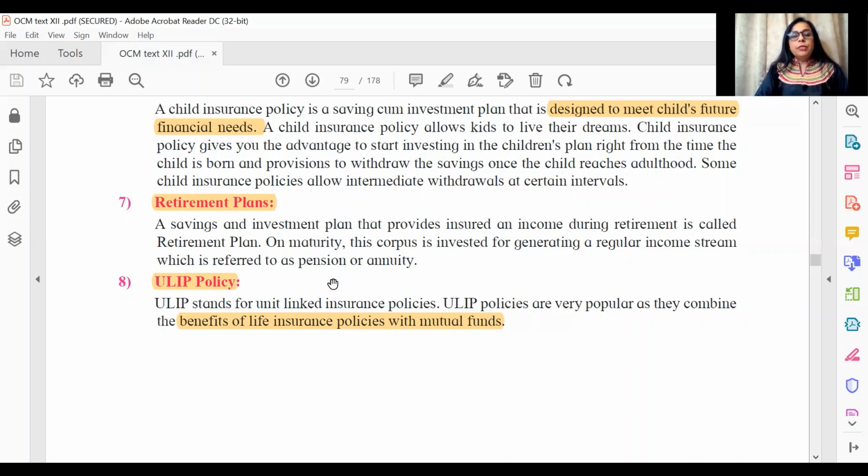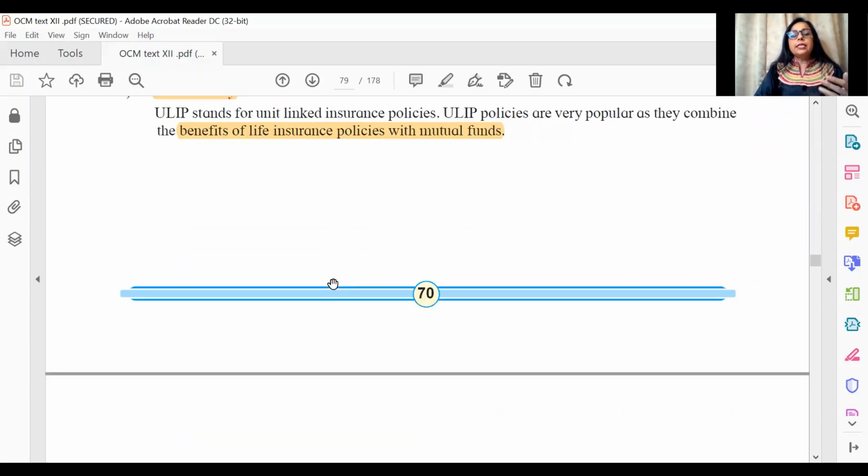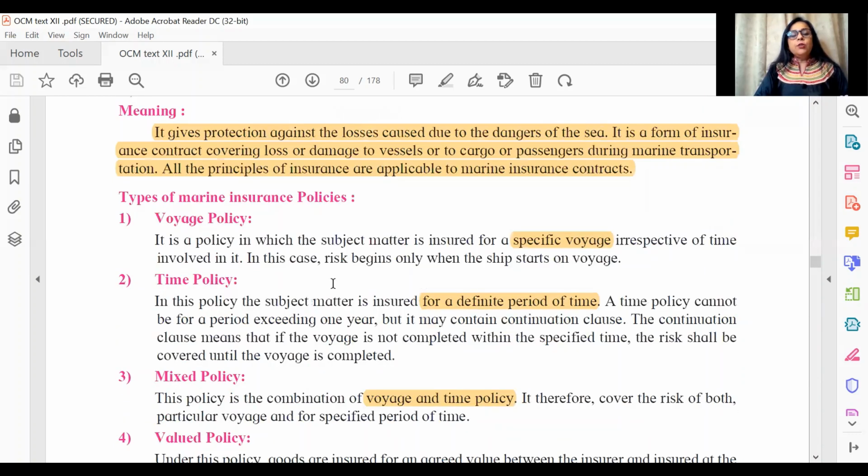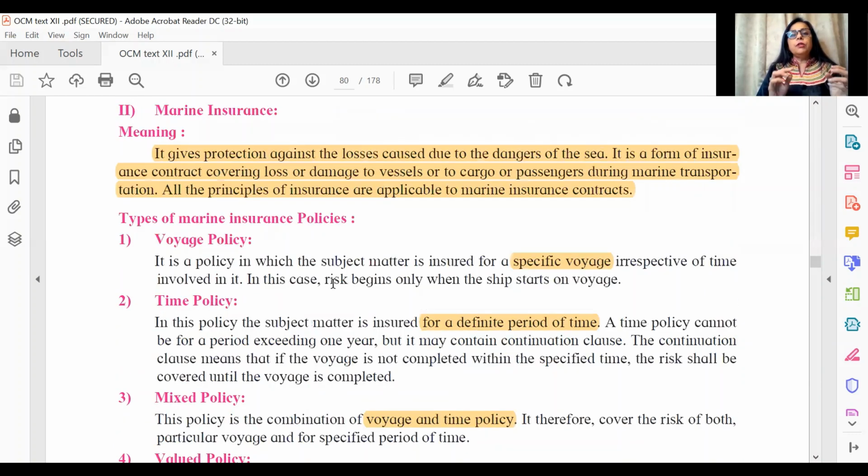All right. So please make a note that you're not going to get these sentences directly. There are different formats here. Then again, you have the second type of insurance, that is marine insurance. So remember, in this chapter, at the end, you also have distinction between life, fire, and marine. So all of those distinctions give you excellent objectives to refer to. It's kind of a summary of all the topics, and that's the best way, in fact, you can cover all your objective questions.